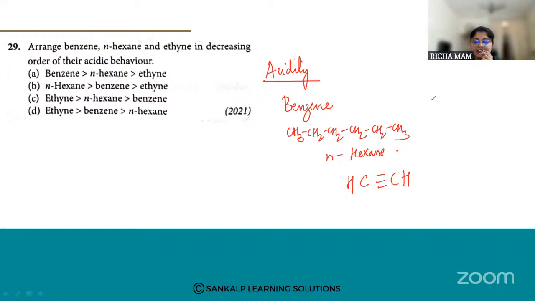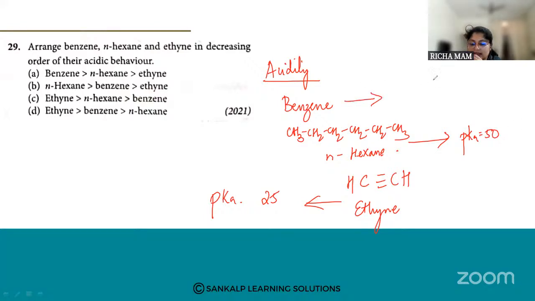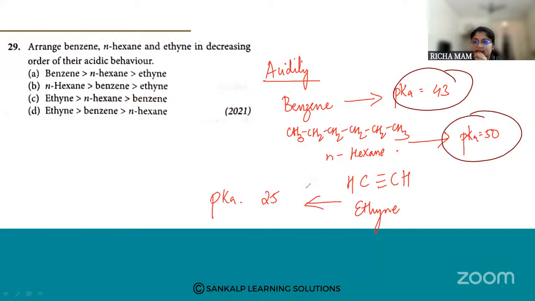When you look at acidity, the pK value, different compounds have different pK values. Particularly for ethyne, the pK value is 25. For N-hexane, the pK value is 50. And for benzene, the pK value is 43.